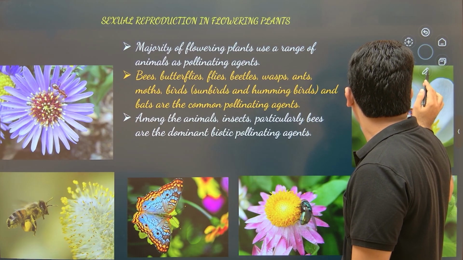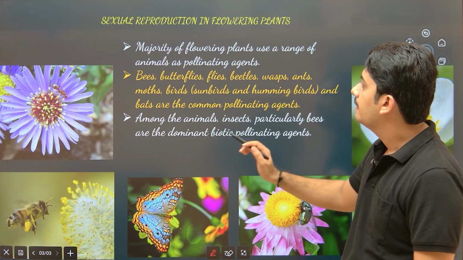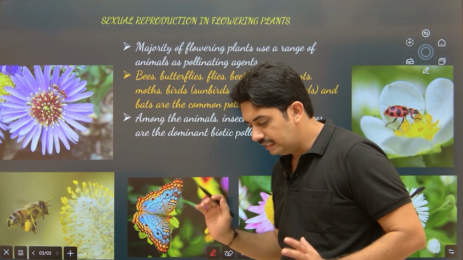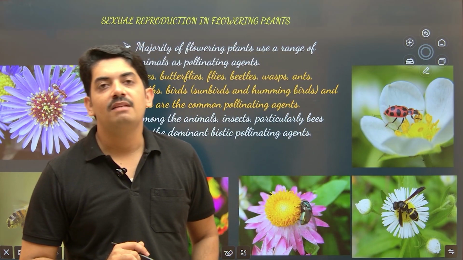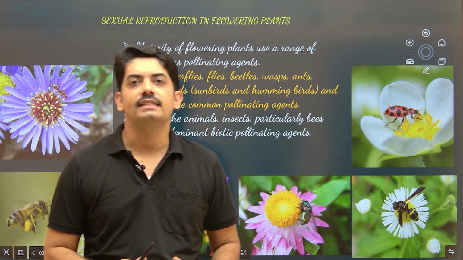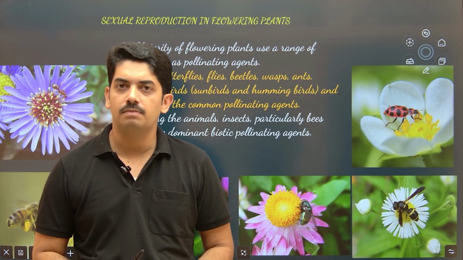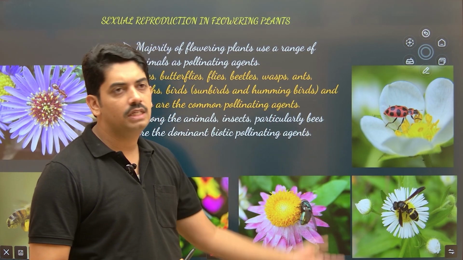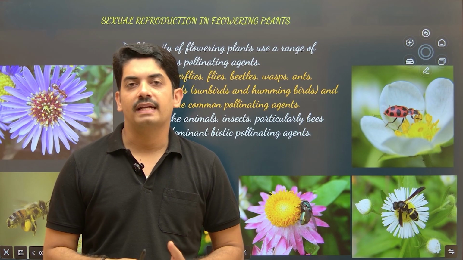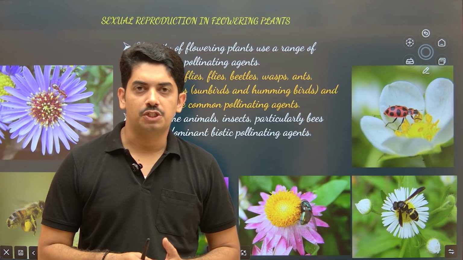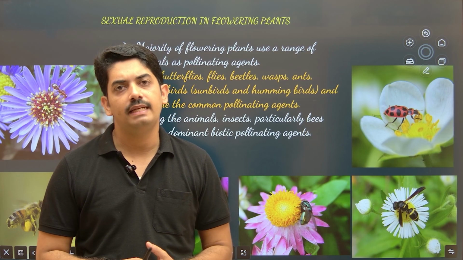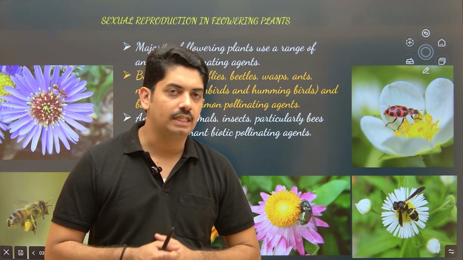Now this is a very, very interesting part: how pollination takes place with the help of insects. So far we studied the abiotic factors responsible for pollination. From here onwards we will study how the biotic factors are involved in pollination, because the majority of plants depend on biotic factors for pollination.